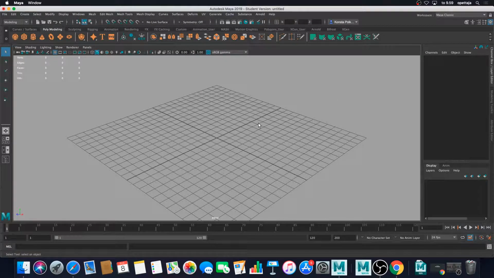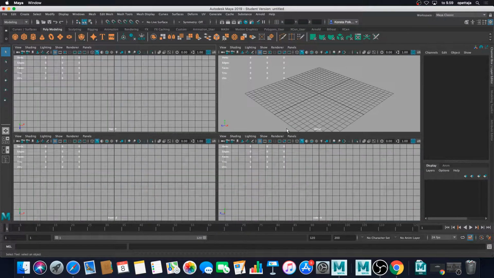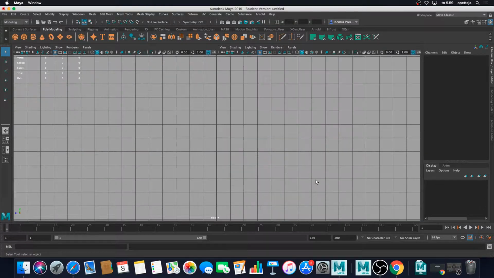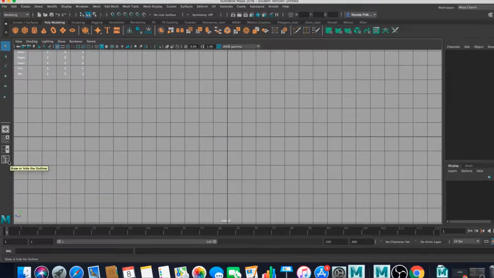After that, we are starting our modeling from the side X view this time. So just tapping spacebar, I'm jumping into side X view, and then I want to turn on my outliner.